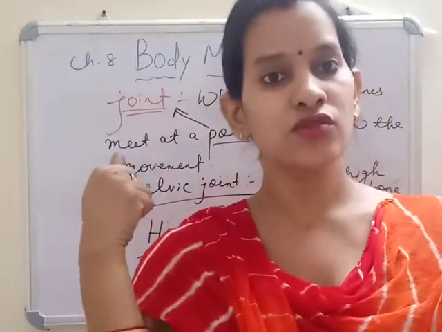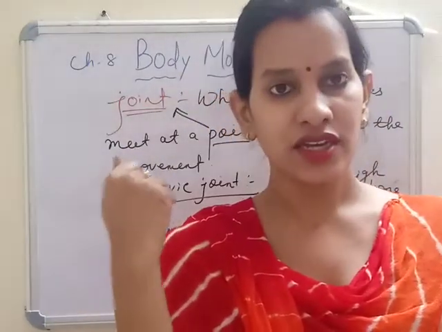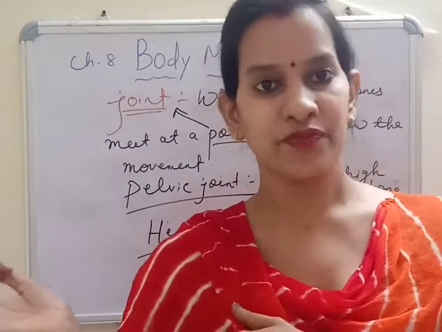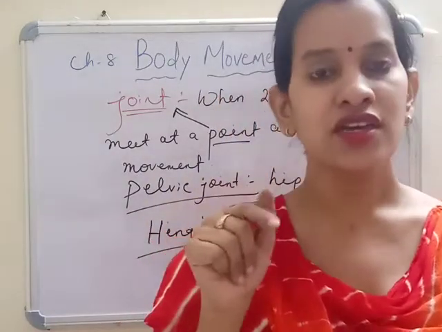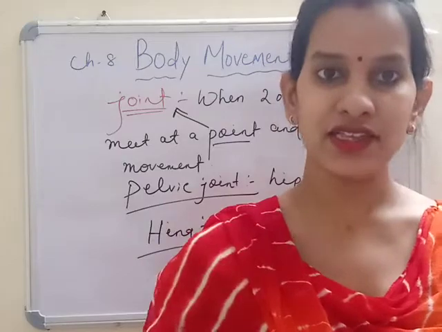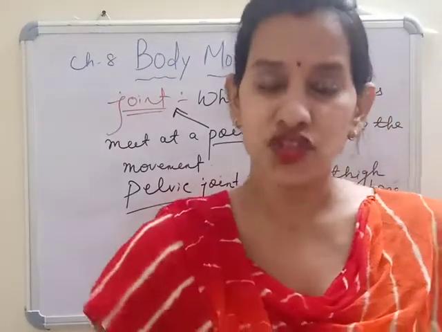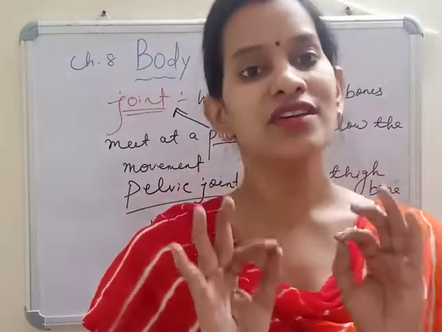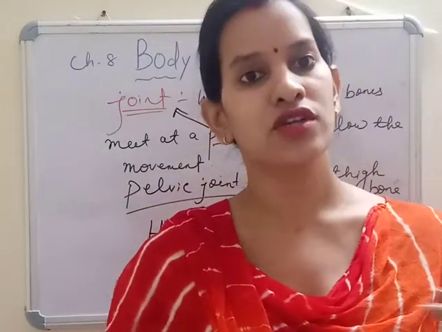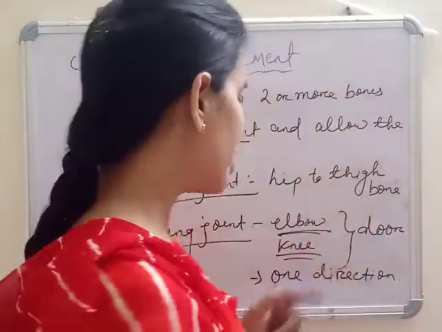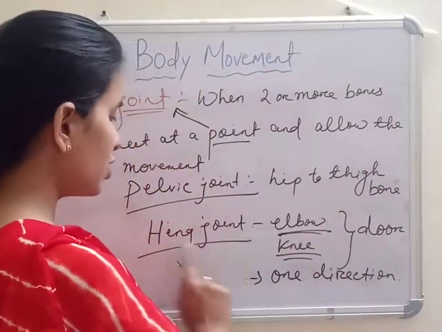A door allows motion in one direction; it cannot go to the other side. In the same way, the knee joint: you can bend your leg backward, but the front one it cannot, because this is a hinge joint which allows motion in one direction only. So the joints in your elbow and knees are called hinge joints.